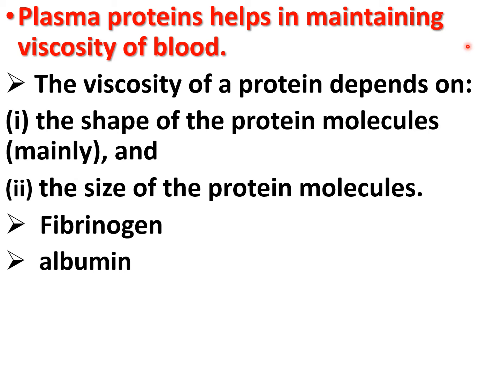Now, 80% of the total plasma protein concentration is due to albumin, and fibrinogen is present in traces, so blood viscosity is maintained at a low level. Normally the viscosity of the blood is 4 to 5 times that of water.